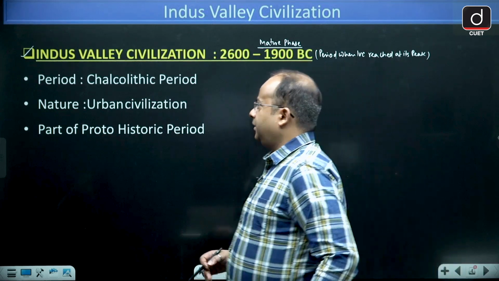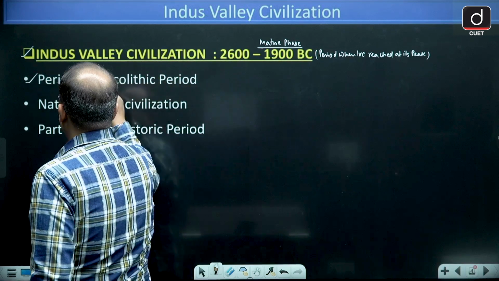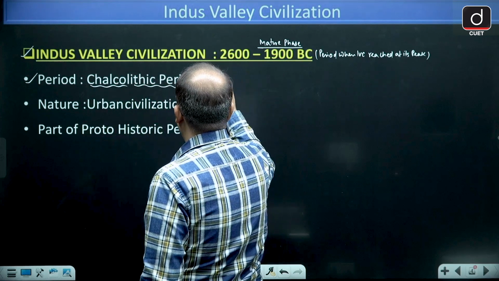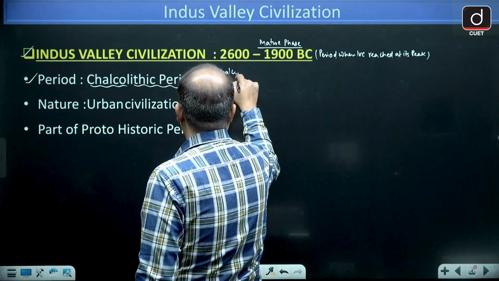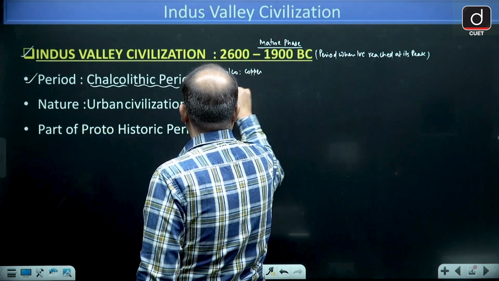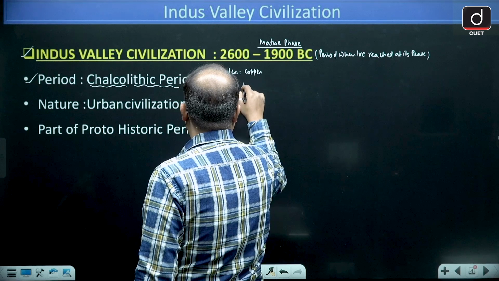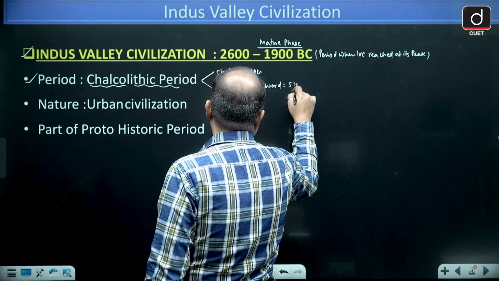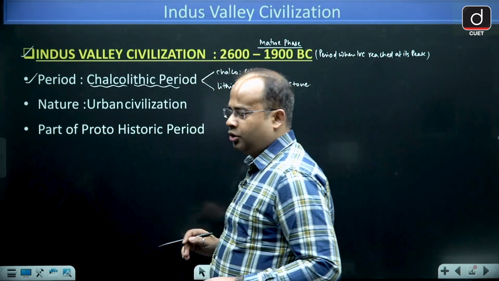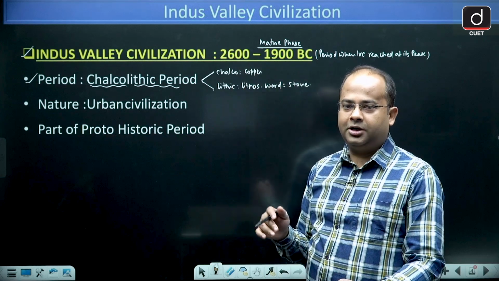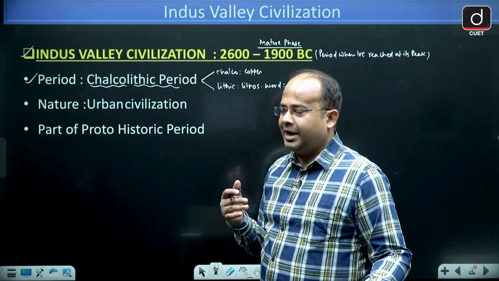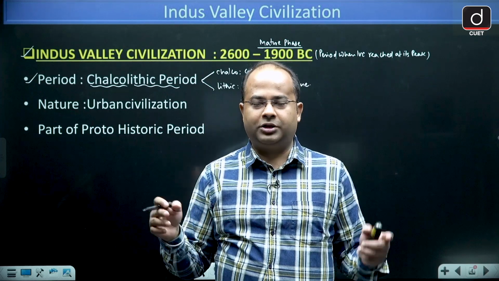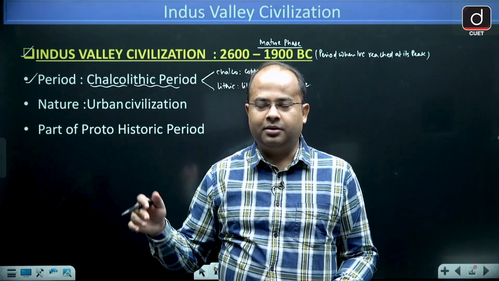Now the period that it belongs to is the Chalcolithic period. The word Chalcolithic is derived from two words. First is Chalco, which means copper, and lithic is derived from the word lithos, and lithos means stone. When the Indus Valley civilization started, the tools were made of copper and stone. As the civilization progressed, the stone was removed and then they found tin. So they started mixing copper and tin to make bronze.